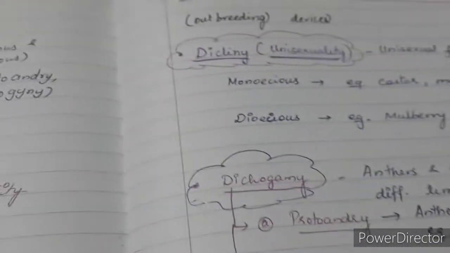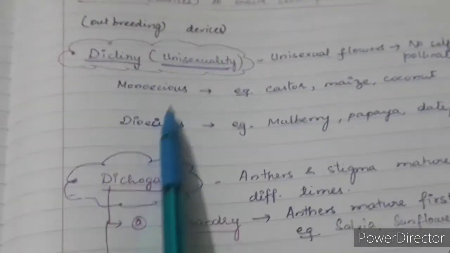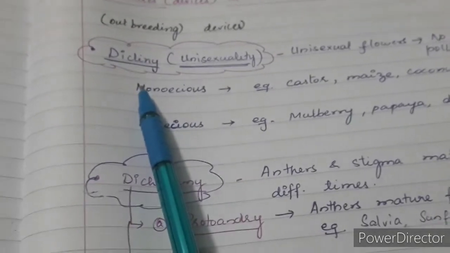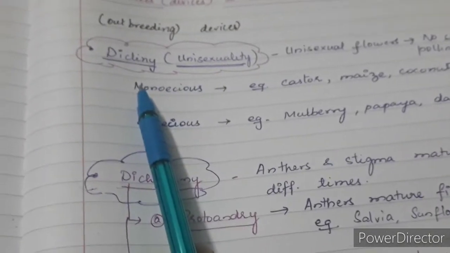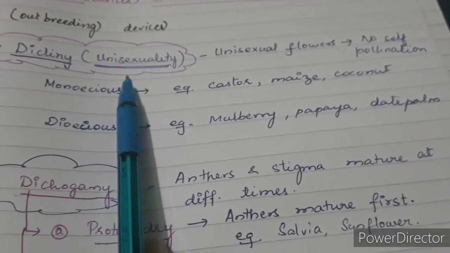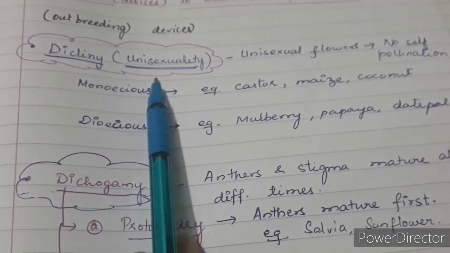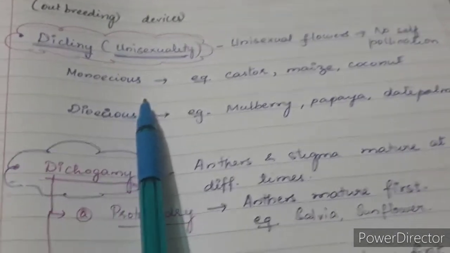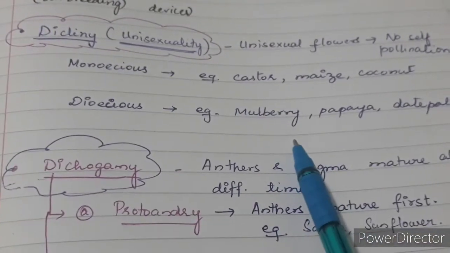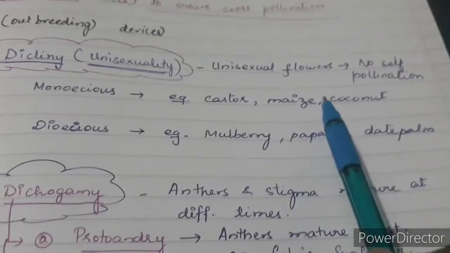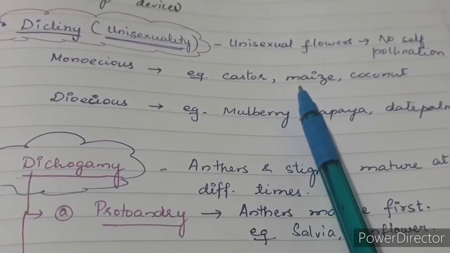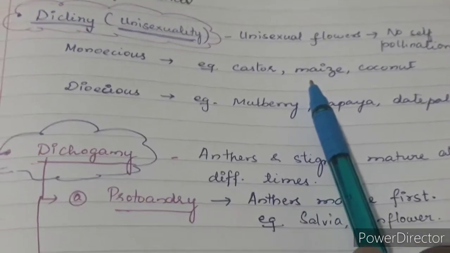So the first feature we are going to look at is dicliny or unisexuality. Okay, so what is dicliny? Having male flower or female flower. From the word unisexuality we can understand there is going to be only unisexual flower. The flower is either male or female. Either it is a staminate flower or pistillate flower. So by means of having unisexual flower, it is being ensured there is no self-pollination.